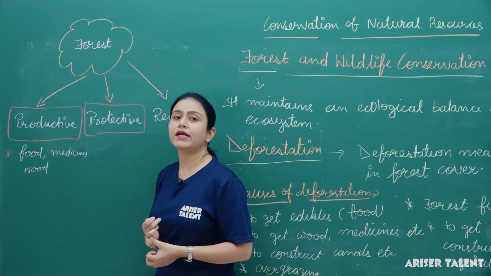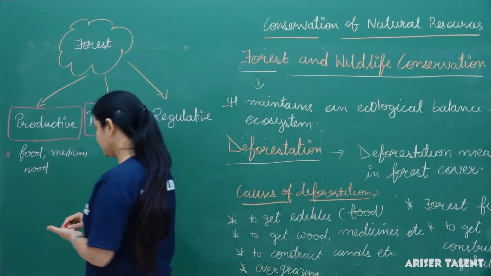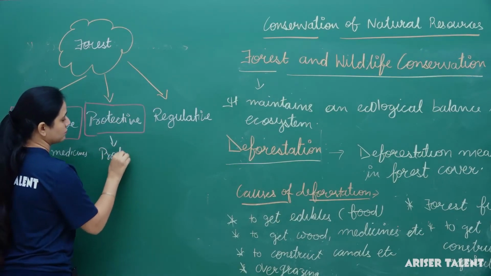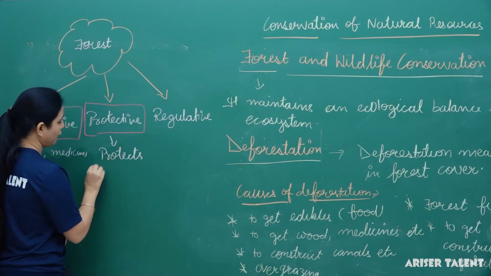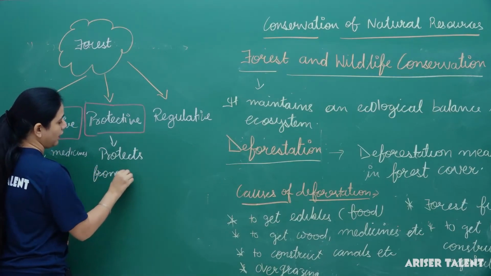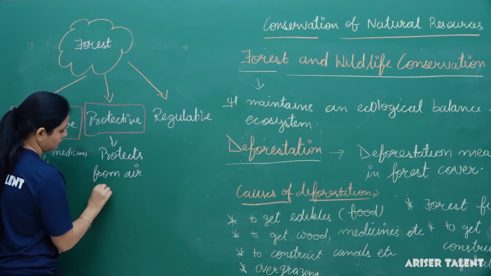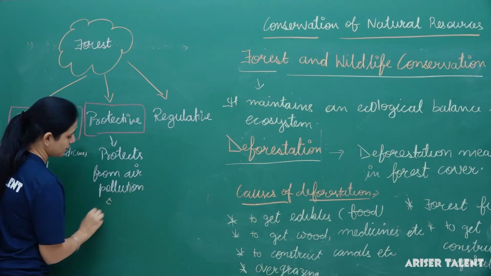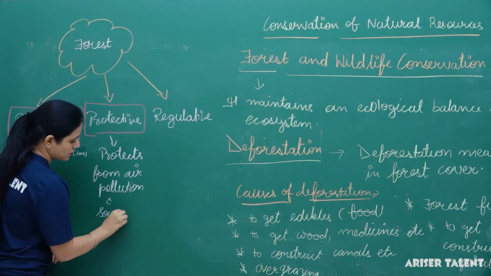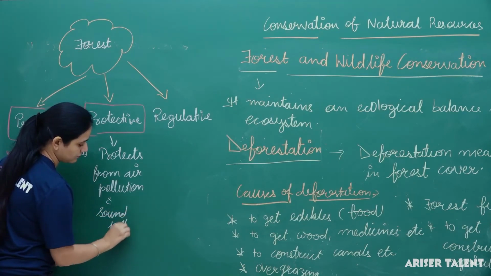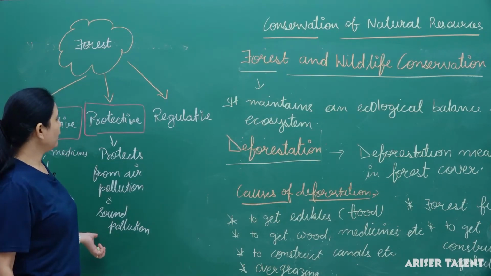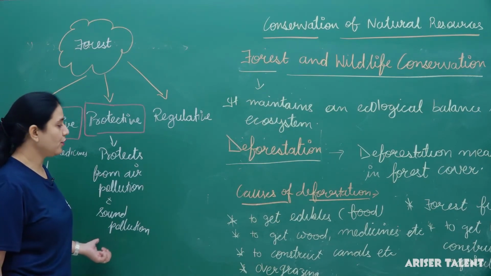It protects from pollution, from air pollution and sound pollution. Okay, so we can say that the forests are protective.